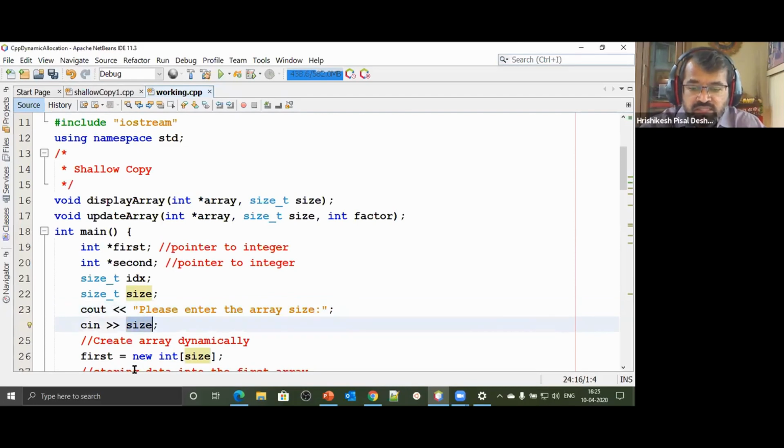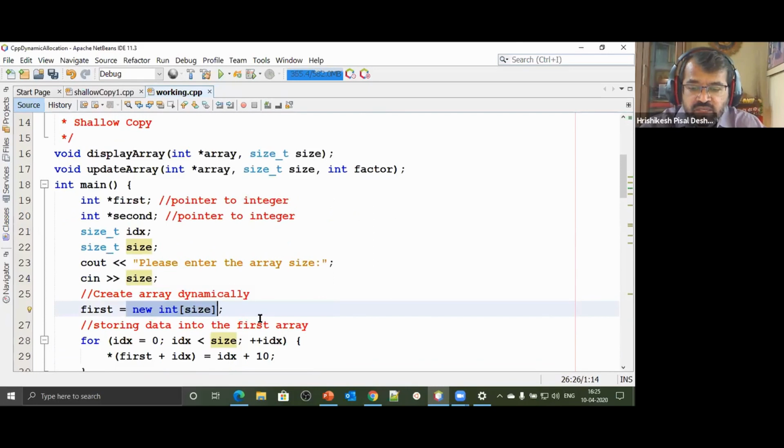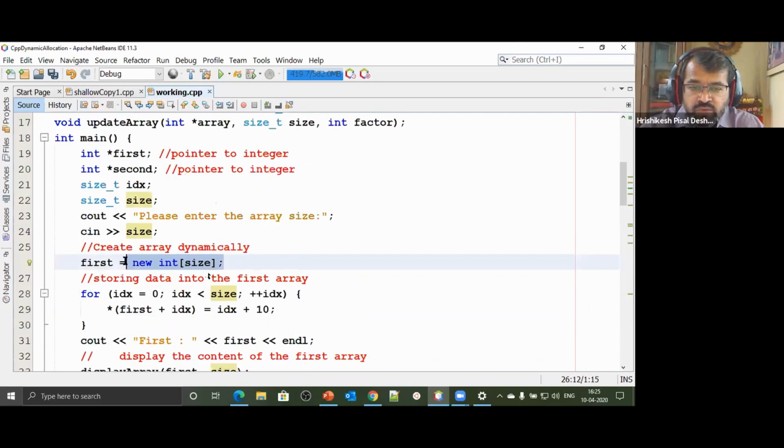Now the moment I say 5, here I have written a statement saying new int of size. The moment I say new int of size, I'm saying new int of 5. The moment I say new int of 5, this first pointer will now point to an array of 5 integers. And let's assume our allocation is not going to fail. Obviously for such a small allocation, it will not fail. So I have not taken precautions like exception handling right now, neither have I set the handler, because we are just focusing on understanding this simple concept first. Later you could make your program more safe.